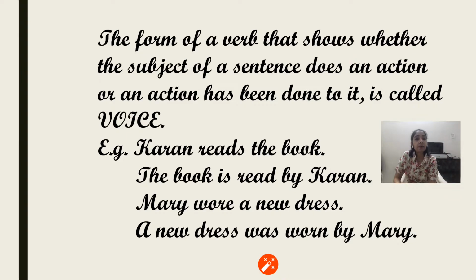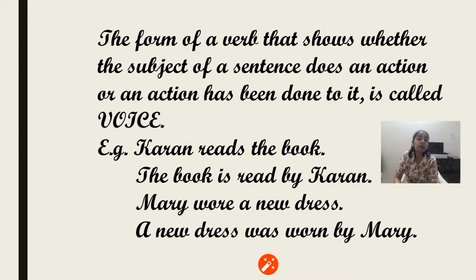For example, we see here, Karan reads the book. So Karan is the doer of the action, so that is the subject, and we are giving importance to Karan. Now in the second sentence, the meaning is the same: The book is read by Karan. The action being done is that the book is being read, but here the book is given more importance. So here it is passive voice, meaning the subject is passive. The subject is not doing anything, but the action is being performed on the subject.